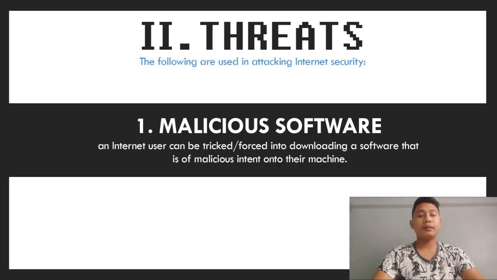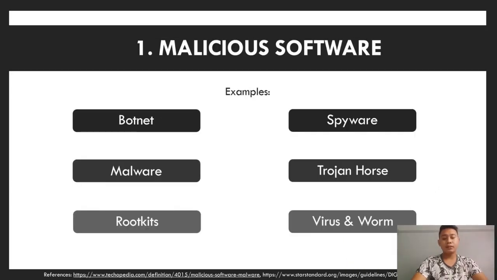Good morning, I'm Alex Bendo. I'm going to discuss threats. The following are used in attacking internet security. First is malicious software. An internet user can be tricked or forced into downloading software of malicious intent onto their machine. Malicious software is intentionally designed to cause damage to a computer, server, client, or computer network.